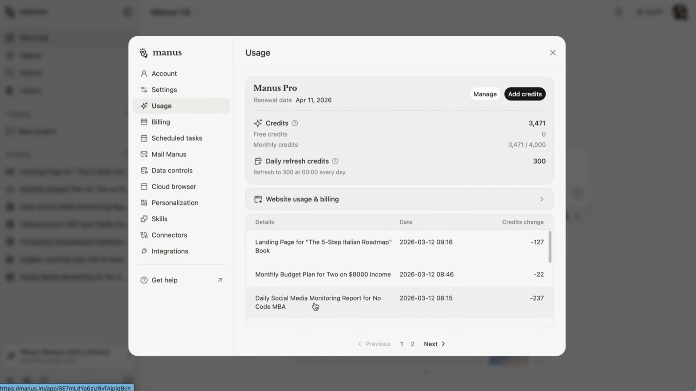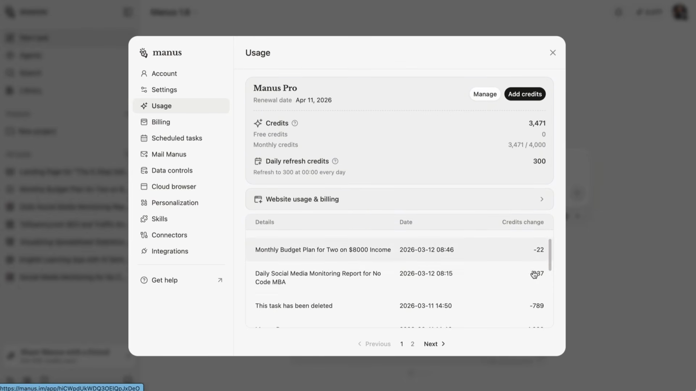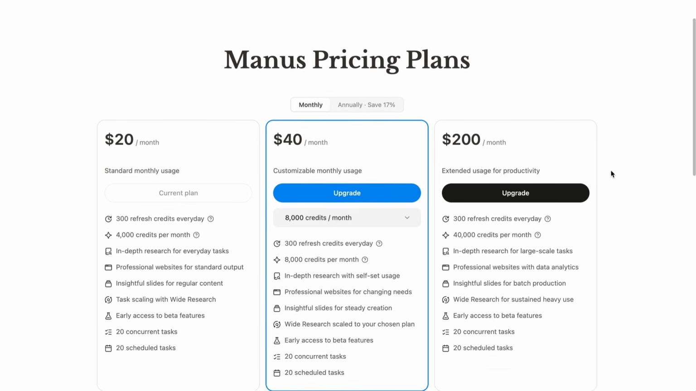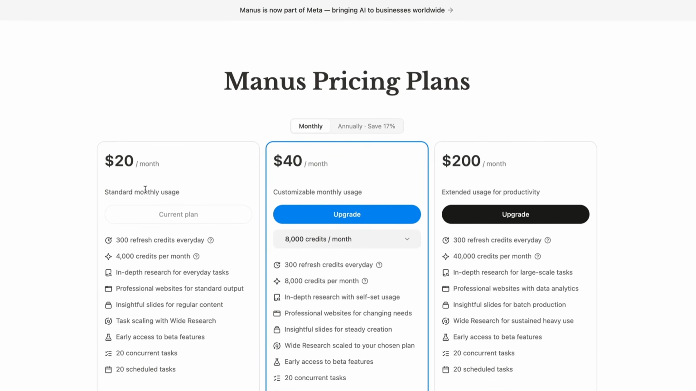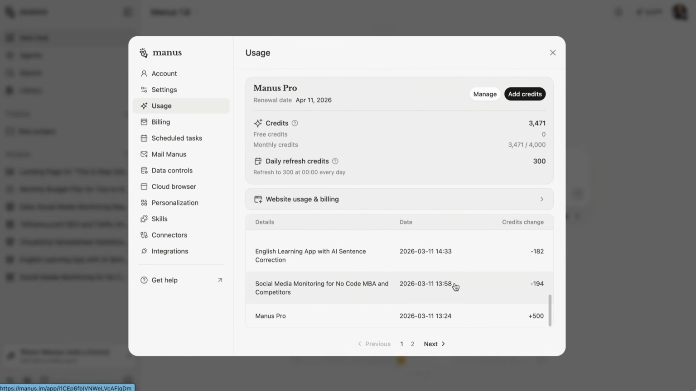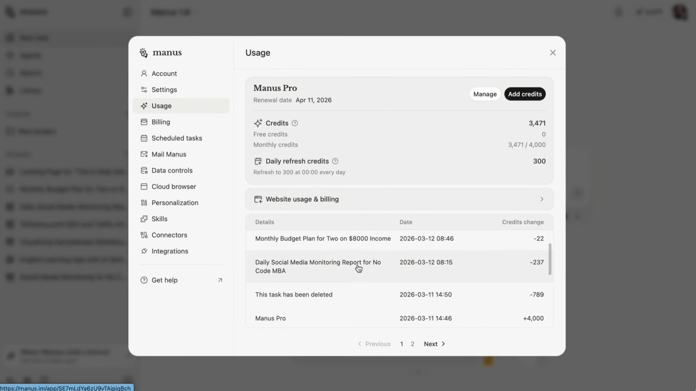So the daily social media monitor report for No Code MBA was 237 credits. The landing page was 127. The monthly budget was 22. Now, if we go to Manus pricing plans, I went for the standard monthly usage of the 4,000 credits per month. So if we go back to this, we can do a quick calculation and say that if we did this social media report every day, this would be over 7,000 credits. So you can think about how all of this can add up.